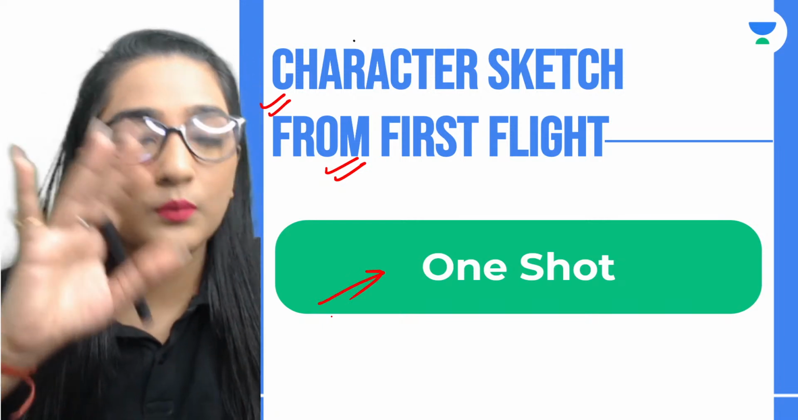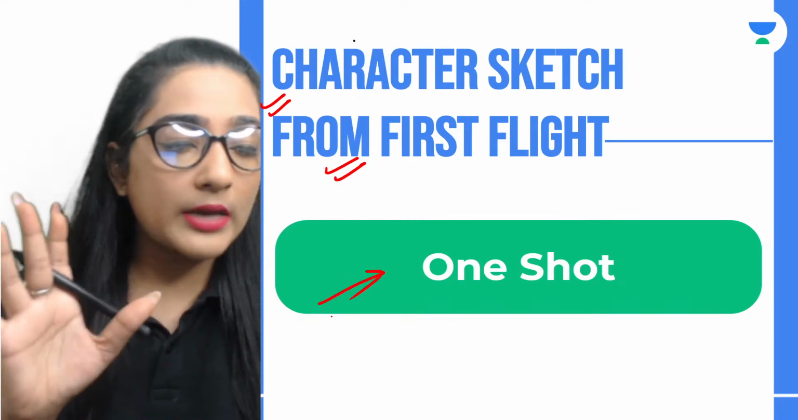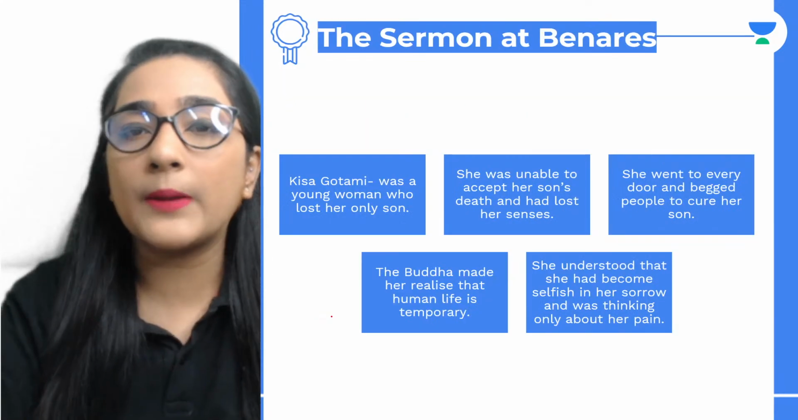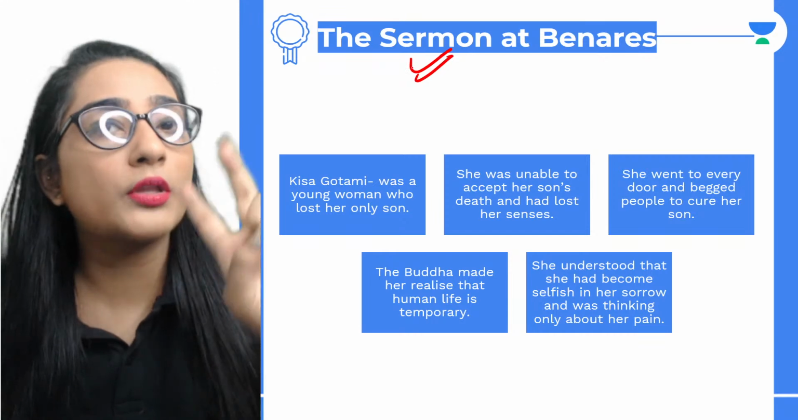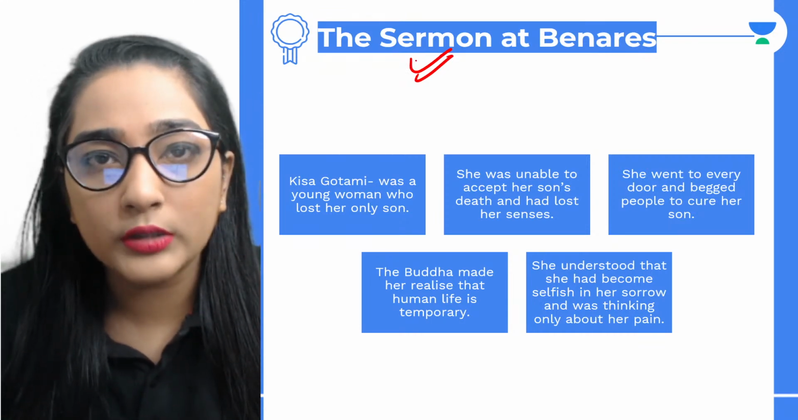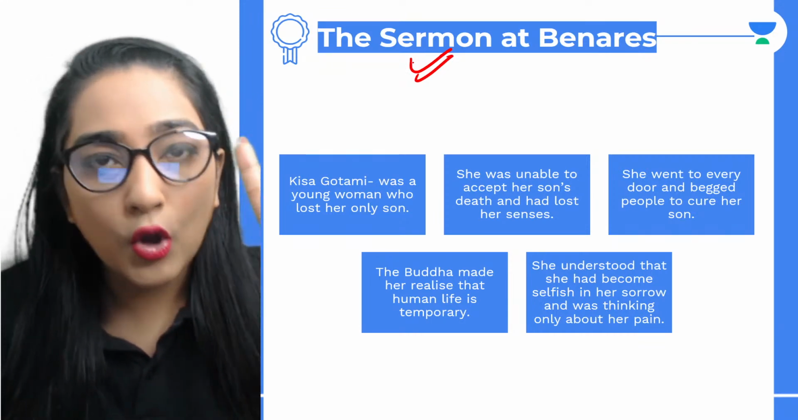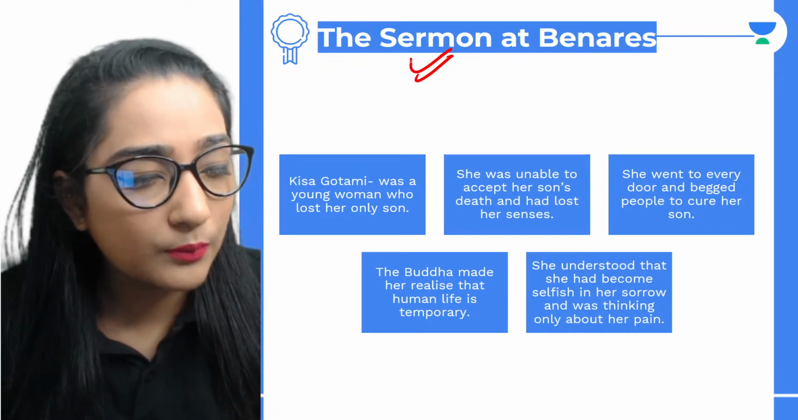We are going to go ahead with the analysis properly. You guys need to listen to me very carefully, okay? So the first one is the sermon at Benares. You know there are two major characters. One is Kisa Gautami and the second one is Buddha. Both the characters are very important.